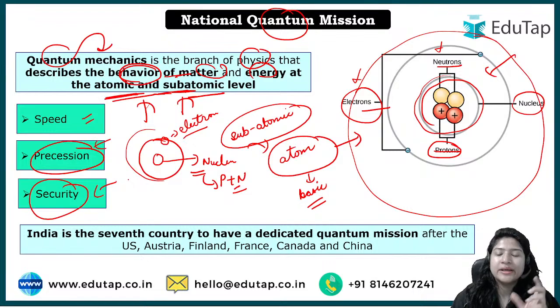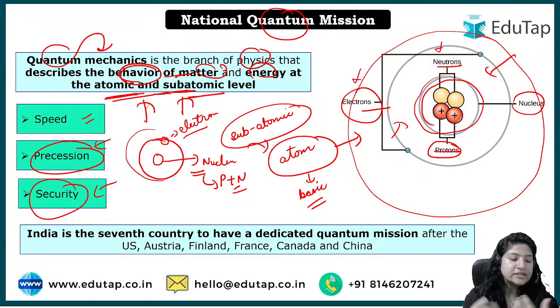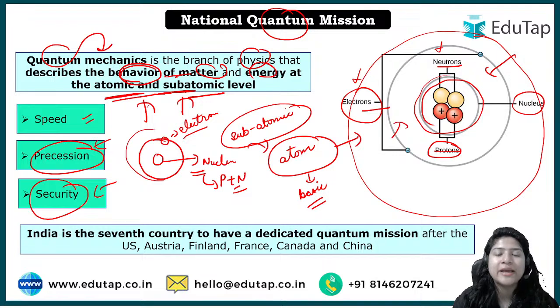Third is security, because in quantum mechanics we are working at a very atomic level, which means a very basic, unit level. That is why whatever products we make, the innovation that happens, or even the communication done under this mechanism, will be more secure. Because if anybody wants to breach or hack the data, they would have to do it at a very basic level, right? So that would become difficult, and that is why it will provide more security to the people who communicate via this facility. And that is why the government has now focused on quantum mechanics.